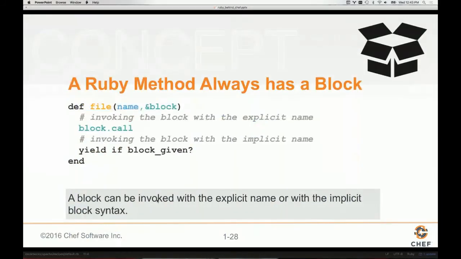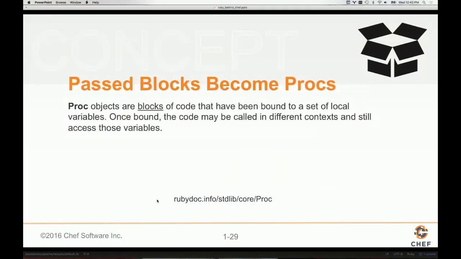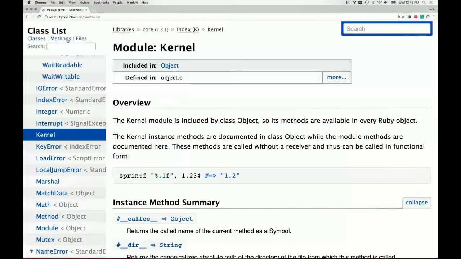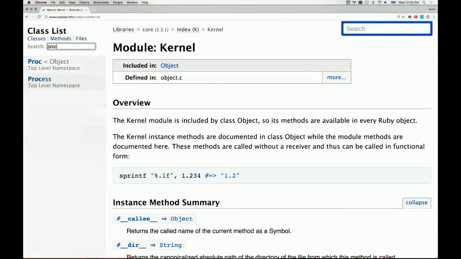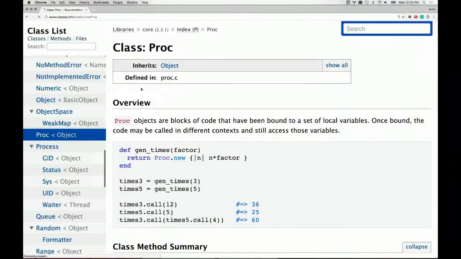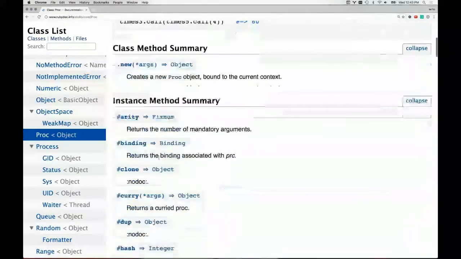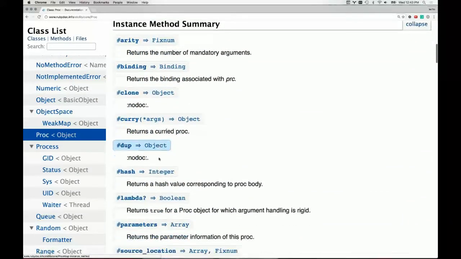All right, so let's talk a little bit about that block itself. So what is that block? Well, the block, when you pass it, becomes a proc. And you can actually look at all the available methods on the block that gets passed, that gets turned into a proc, by looking up the proc class. So the proc class is going to show you a little bit of an example code that talks about what can be done. Here's all the methods that are available on this.